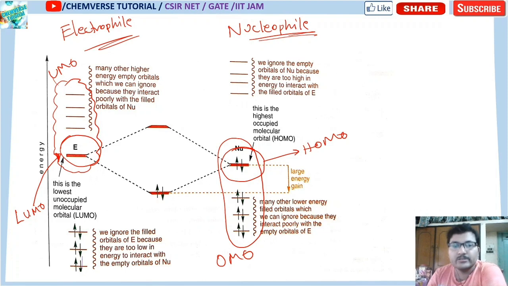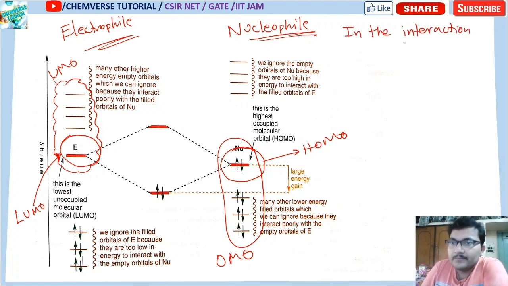So there will be bond formation between them. What actually happens in the interaction between electrophile and nucleophile?